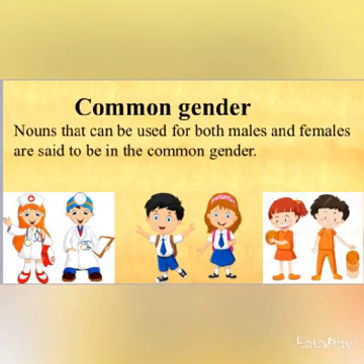Exactly in the same way, a student can be a boy student or a girl student. Similarly, a player can be a male player or a female player. So, the nouns that can be used for both males and females are said to be in the common gender. Now, kids, remember that the nouns in the common gender are living things.